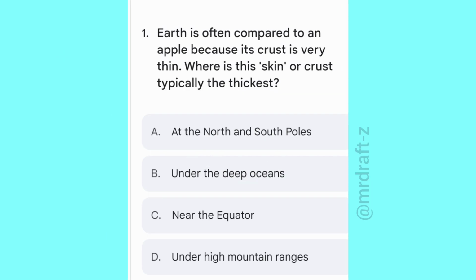Earth is often compared to an apple because its crust is very thin. Where is this skin or crust typically the thickest? Options are at the north and south poles, under the deep oceans, near the equator, under the high mountain ranges. Correct option: under high mountain ranges.